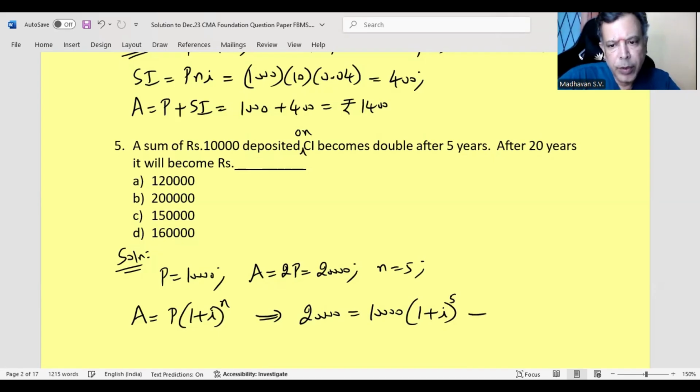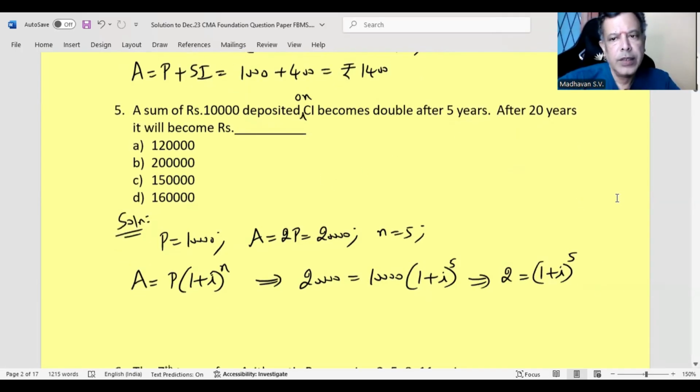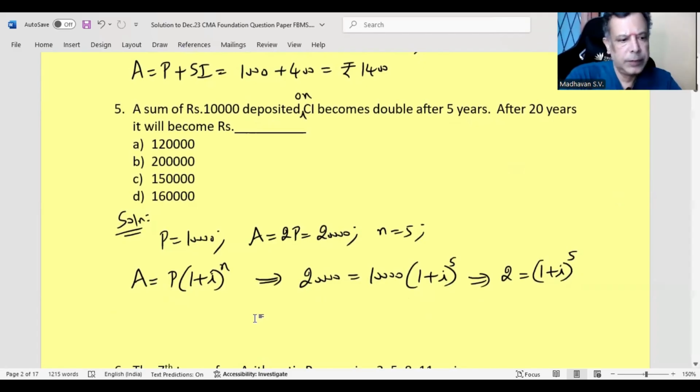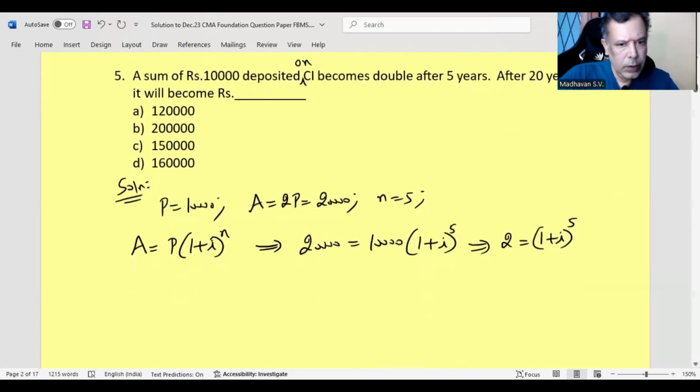So if I divide both sides by 10,000, we will have 2 is equal to (1 + i)^5. Now, after 20 years, it will become what? That is the question. So we will have to find out the amount. A is equal to 10,000 times (1 + i)^20.